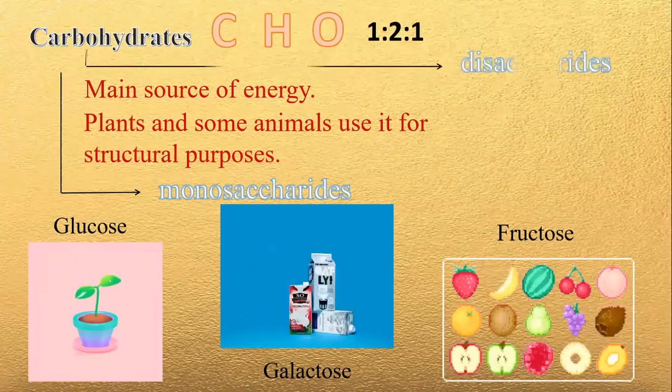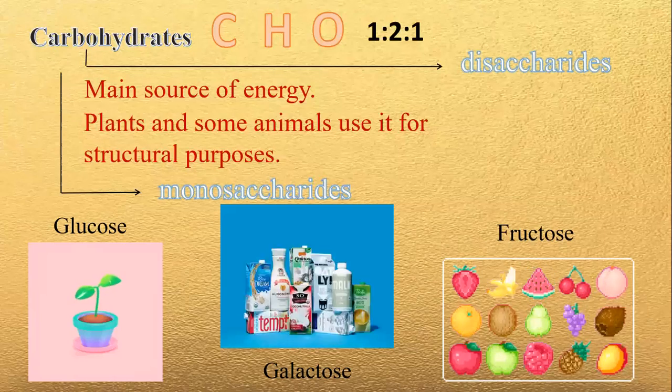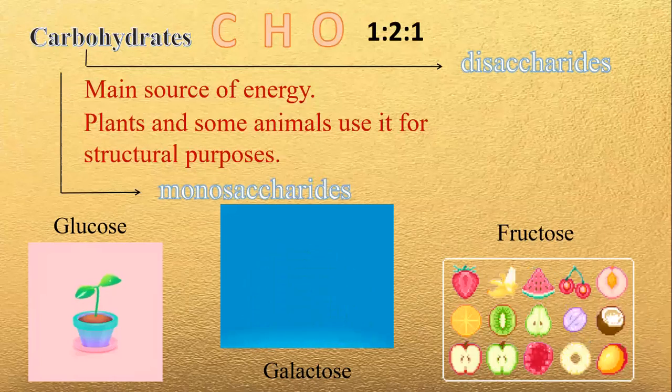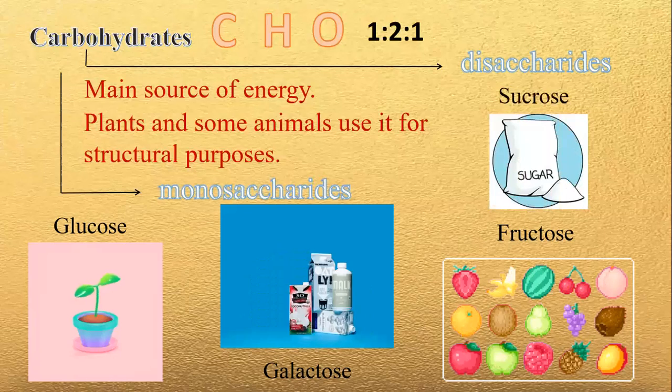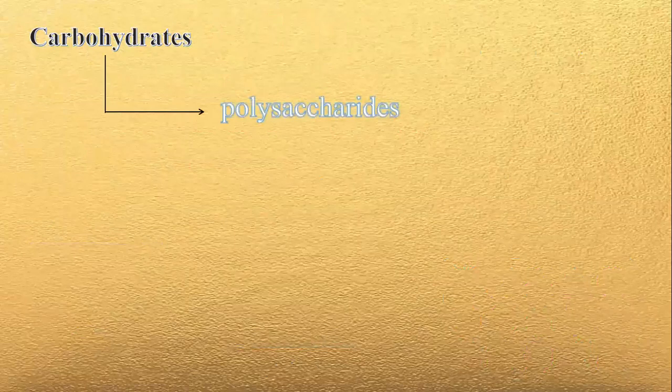The second classification of carbohydrates is the disaccharides. This is made of two monosaccharide monomers, meaning it contains two sugar units. A common example of a disaccharide is table sugar, which we use to make coffee sweeter. And the last classification of carbohydrates is the polysaccharide. It is a long chain of monosaccharides joined together, meaning it contains many sugar units.